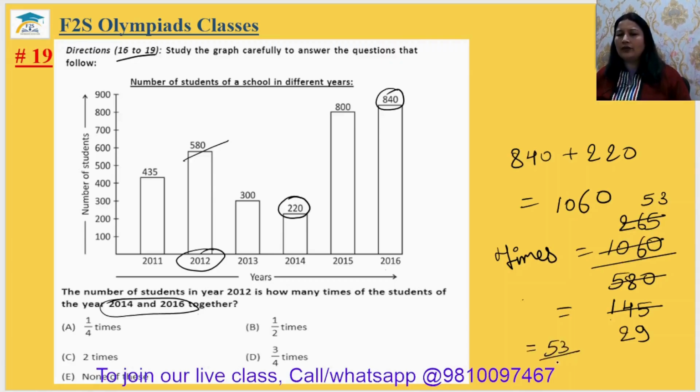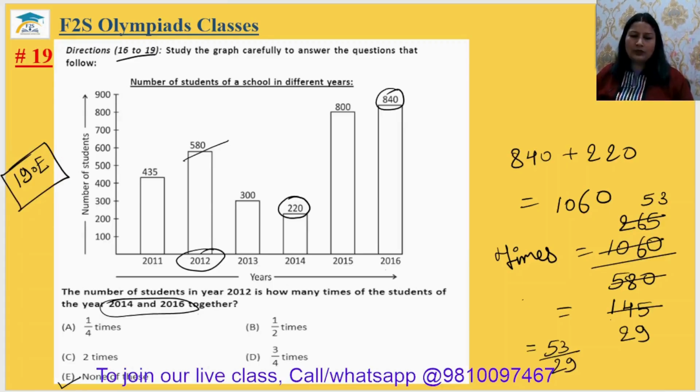So 53 by 29 is the simplest form, and it is not available in any of the options. So that's why option E is the correct answer. 19th answer will be option E. Okay. Come to question number 20.